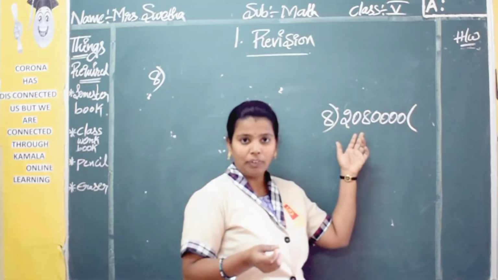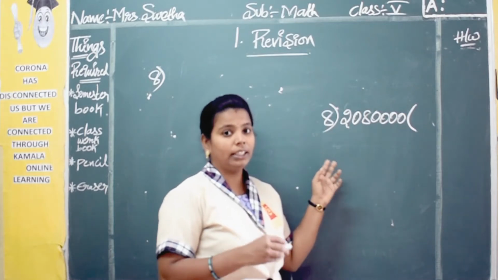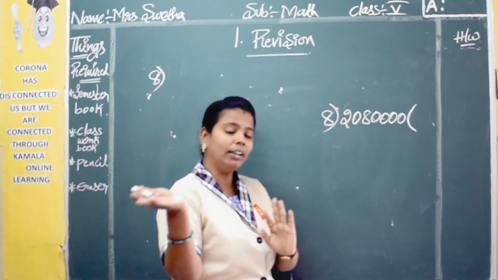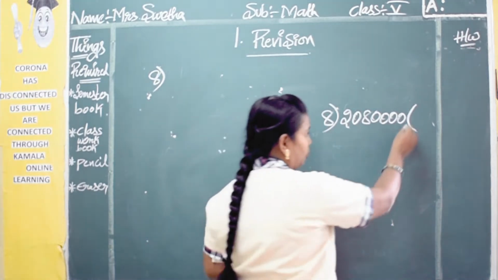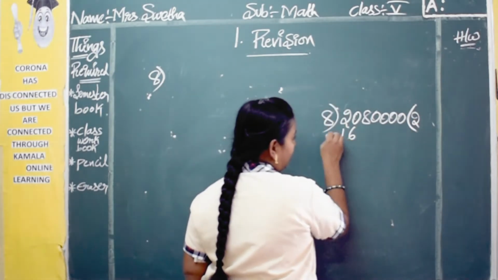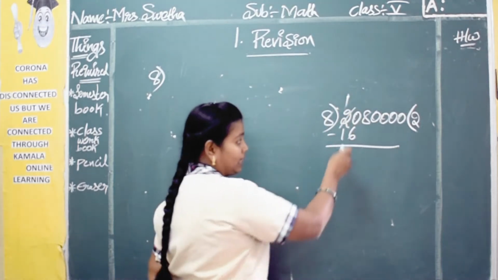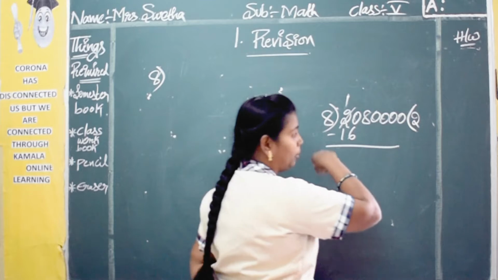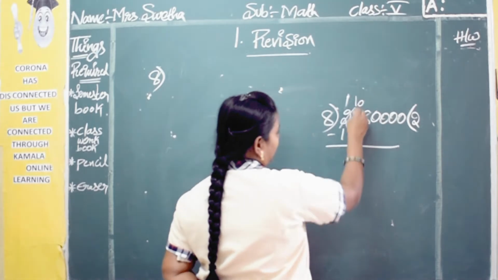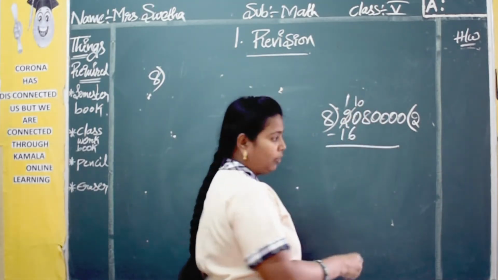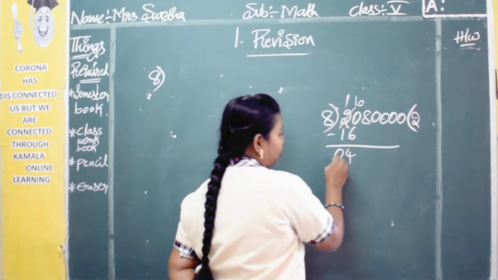In the 8 table we will not get 20, but 8 ones are 8, 8 twos are 16, 8 threes are 24. More than 20 we will get, so take less than 20, which is 8 twos are 16. We will take 2 here and 16 here and do the subtraction. 0 minus 6 you cannot do, so borrow from the previous number. Directly, 20 minus 16 also you can do. So 1 here and 10 here. 20 minus 16 you will get 4, or 10 minus 6 also you will get 4. Then 1 minus 1 you will get 0.